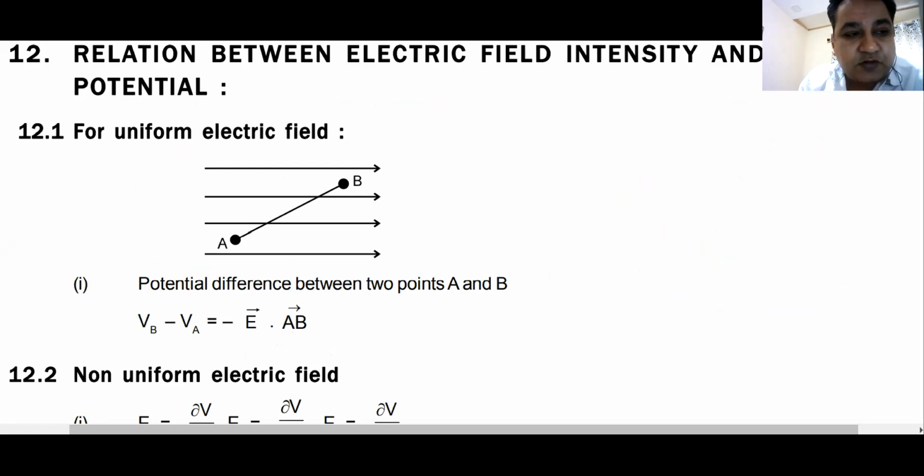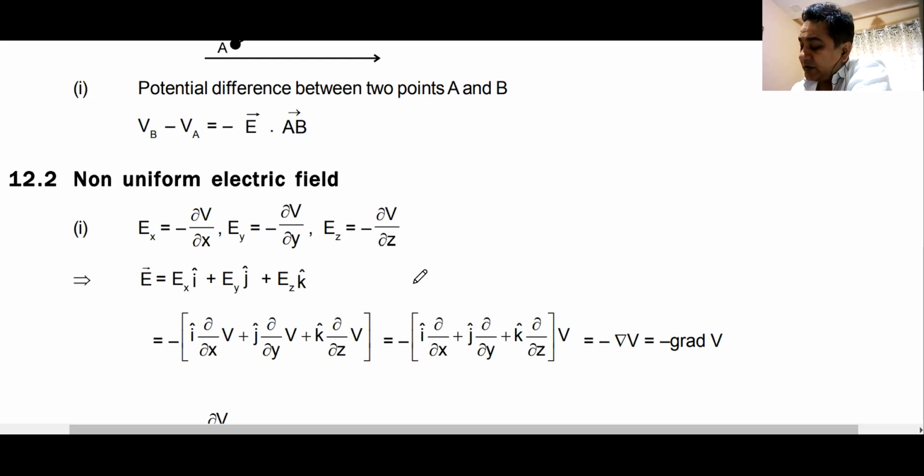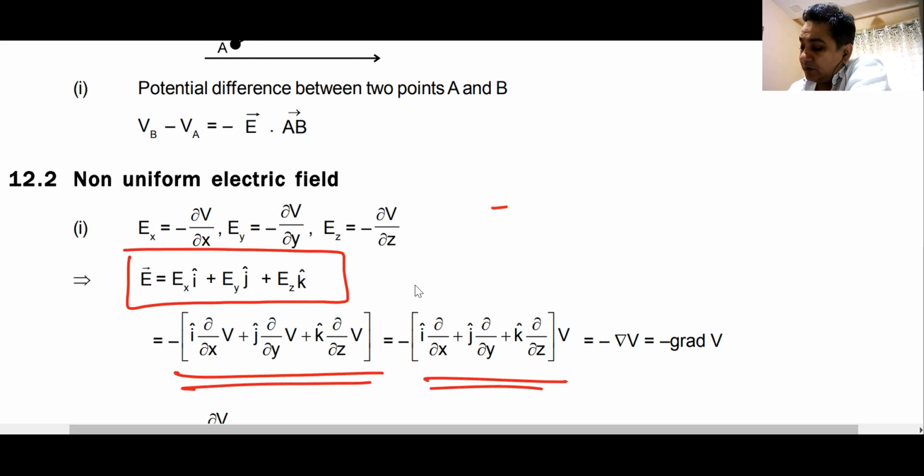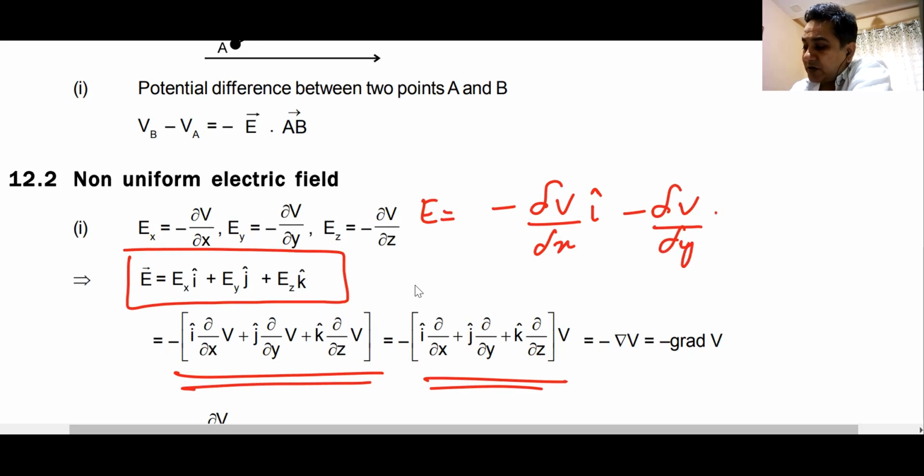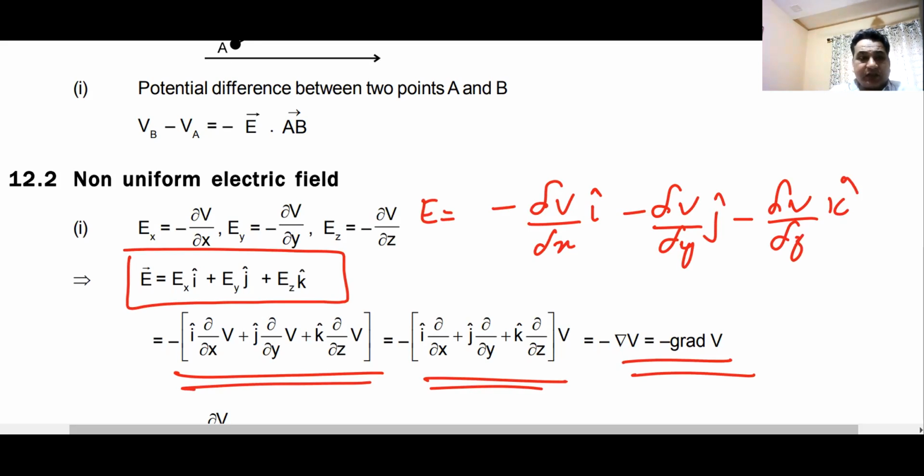That takes us to the last topic of today's class, relation between electric field and electric potential. I have already told you the relation between electric field and electric potential. To find out electric field from electric potential, you have to do this: minus del V by del x of i, that will be the electric field's component along the x-axis, minus del V by del y of j, minus del V by del z of k. This is also known as minus grad V. This is the term taken from gradient in mathematics.